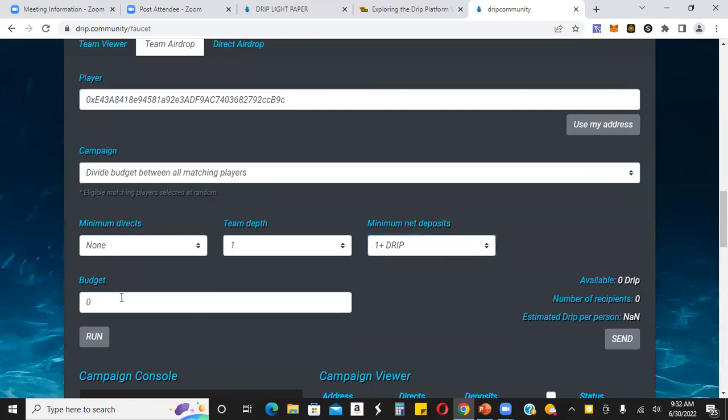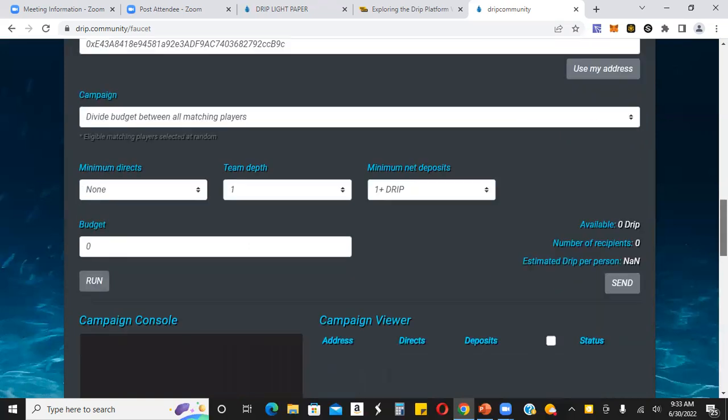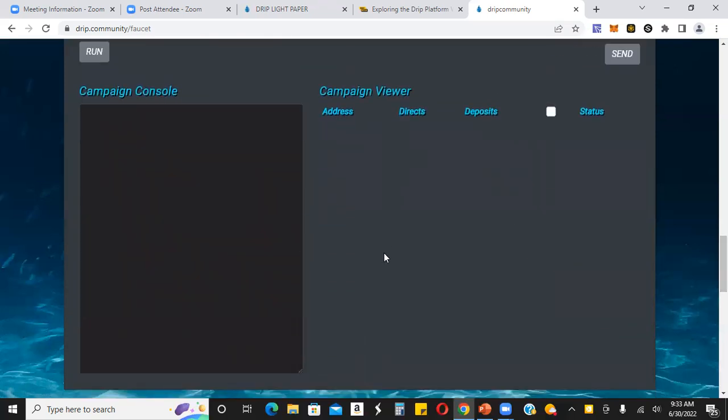Okay, and then here's where you would put the budget. Are you airdropping 100 drip, 200 drip, 1,000 drip, whatever the case might be? You would click on run. It'll find you all the addresses that qualify for your airdrop right here. You would click this button right here to make sure everyone gets it. If there's an address there that you don't want to get your airdrop, you can toggle and tick them off, or just leave it as it is. Then you click send. That's how you do an airdrop.